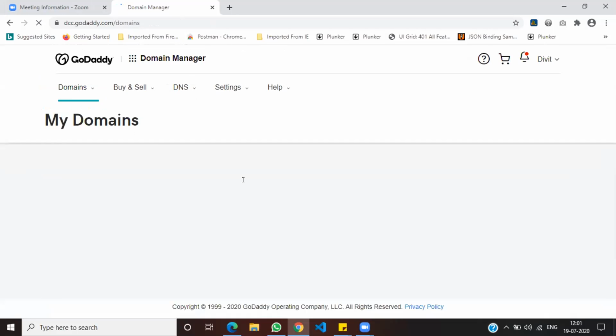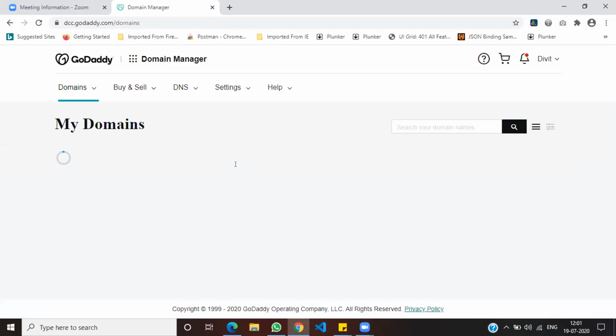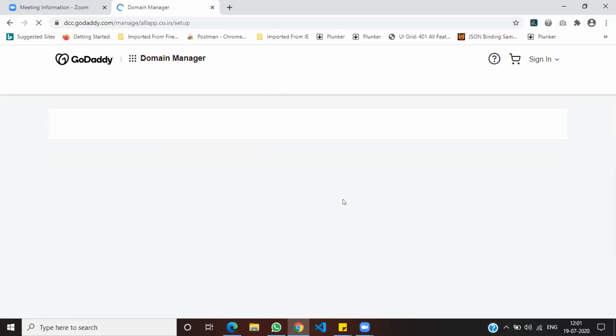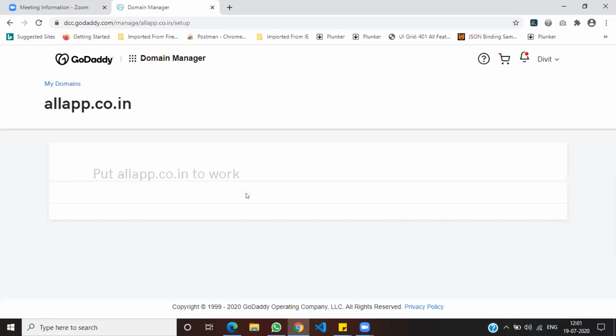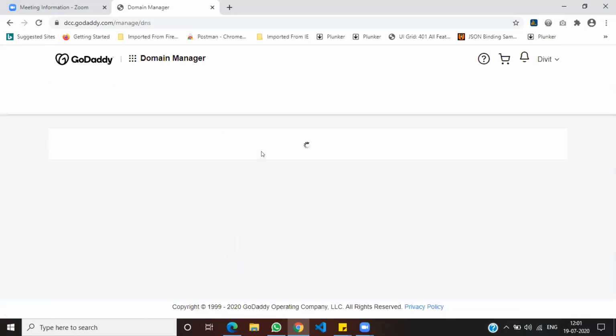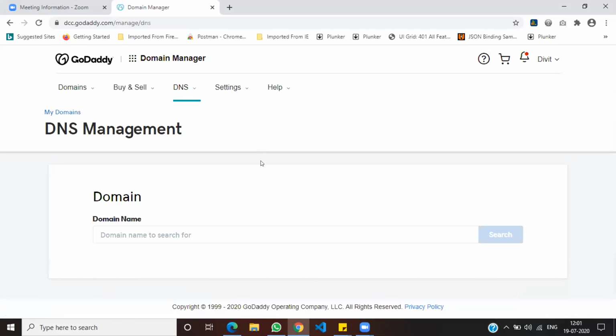Another domain, you just need to add this name server inside host. ns1.devitech.com, right? Yeah. But no need to add in host. That's fine. Where is it? Settings. No, DNS, sir. Manage zone. Manage zones. Come below, sir.